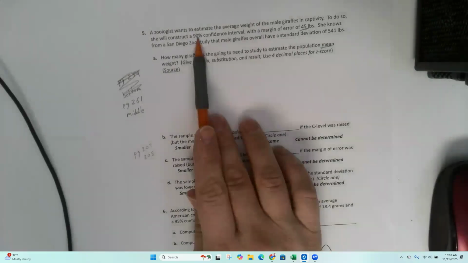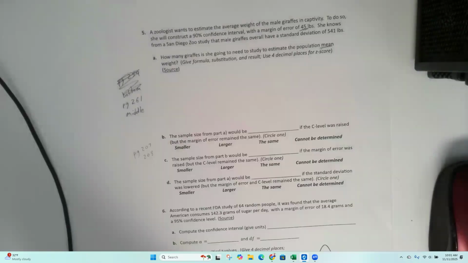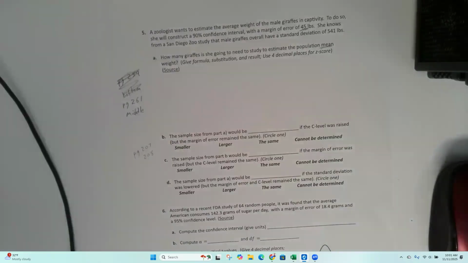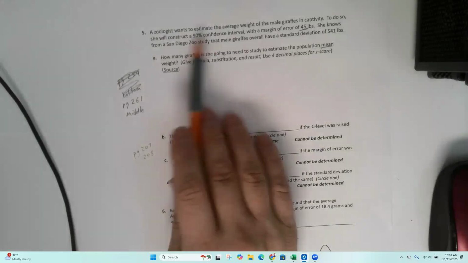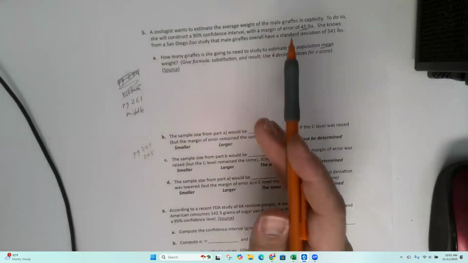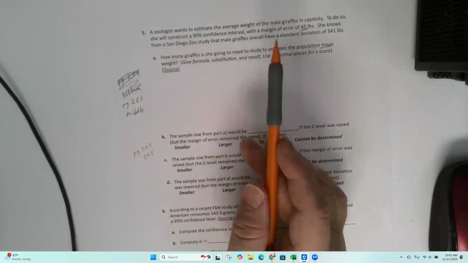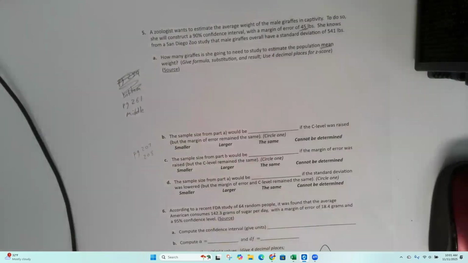So, how confident does this study need to be? And if they say to you, well, it's got to be 100% accurate, well, we've already said it can't be 100% accurate because you can't measure the whole population. But what confidence level can you still make an informed business decision around? Why does she need to know this? Why does she need to know the average weight of male giraffes? Well, maybe she is trying to figure out how much medicine or how much food they need to purchase for next year. And that's going to be based on how big the giraffes are, how much they eat, right? So do I need it to be 100% accurate? No.